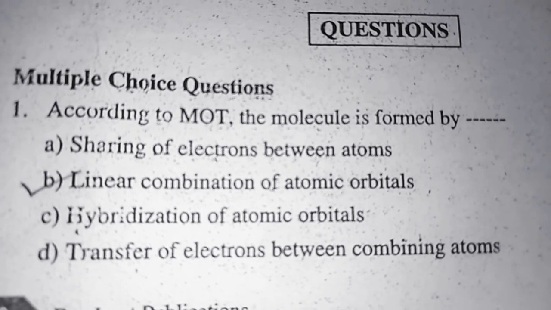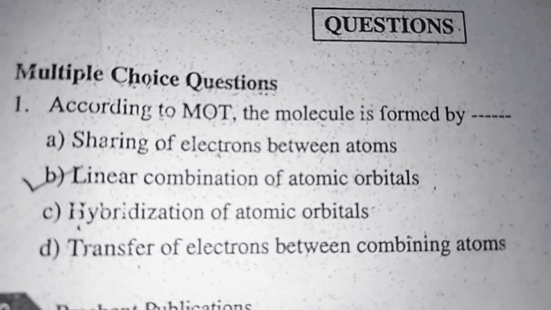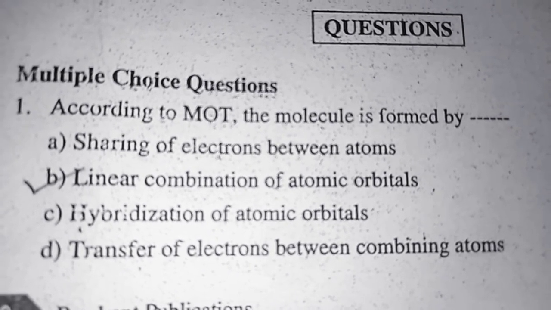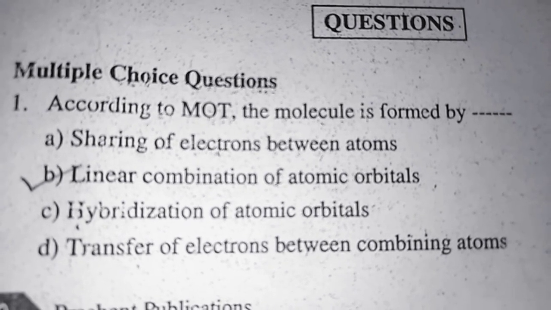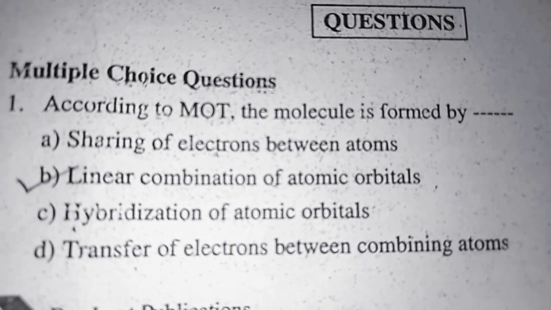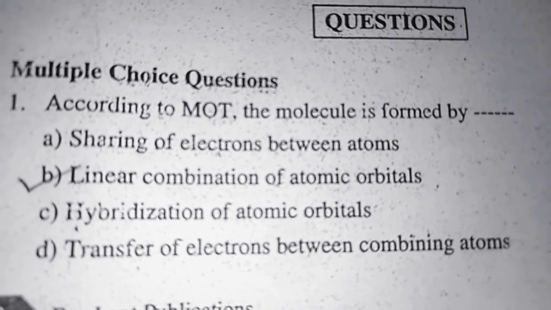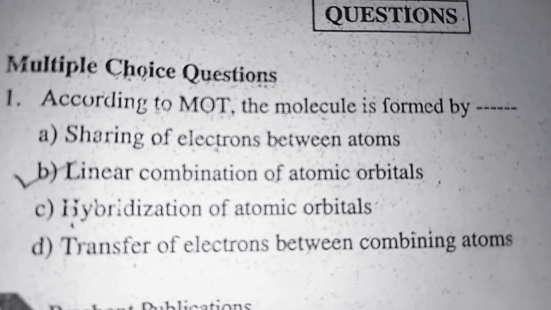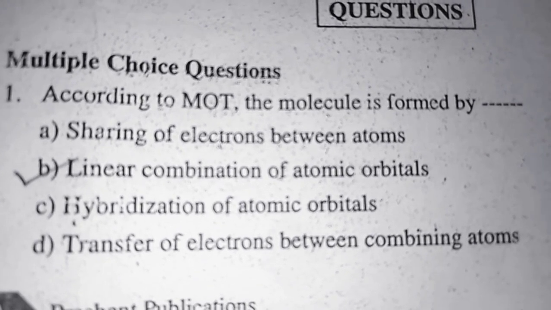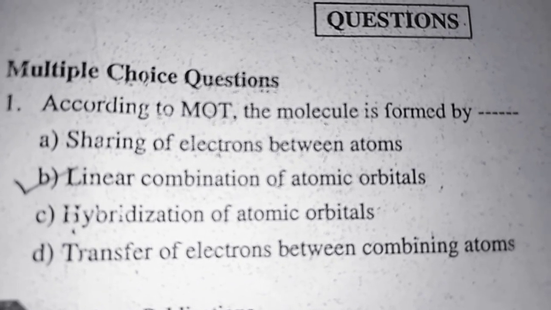We know according to molecular orbital theory, when the linear combination of atomic orbitals takes place, that time the molecular orbitals are formed, and there are two types of molecular orbitals formed. First is bonding molecular orbital, and second is anti-bonding molecular orbital. And we also know when the bonding molecular orbitals are formed, the overlapping lobes of atomic orbitals have the same signs. When the overlapping lobes of atomic orbitals have different signs, that time anti-bonding molecular orbitals are formed. That's why here the correct answer is B.